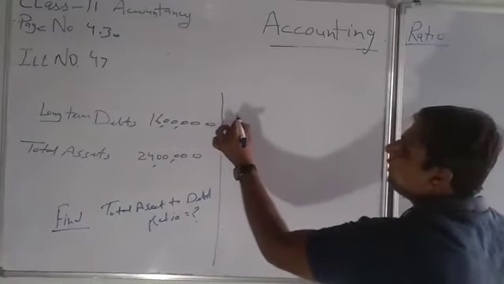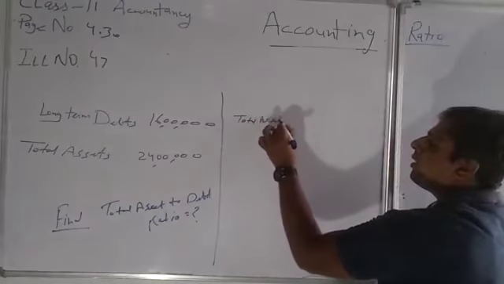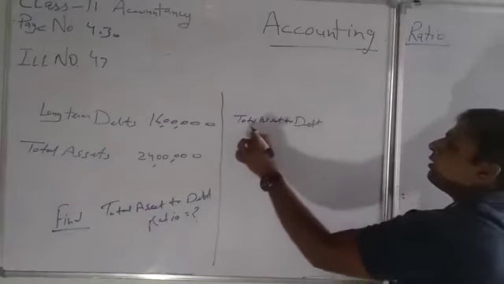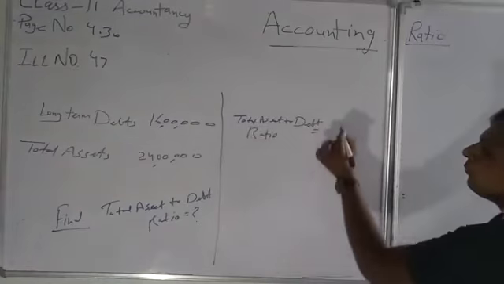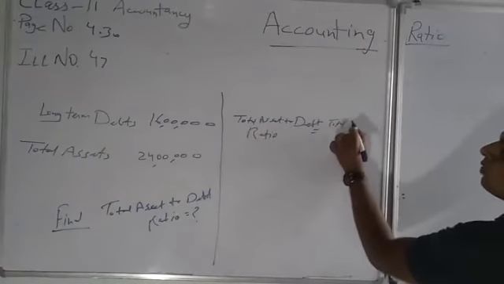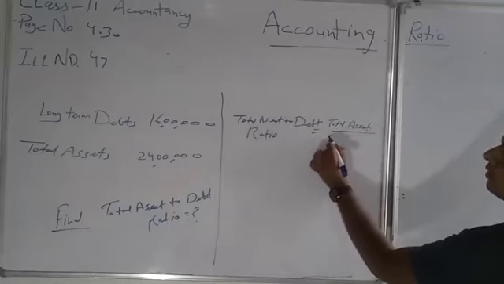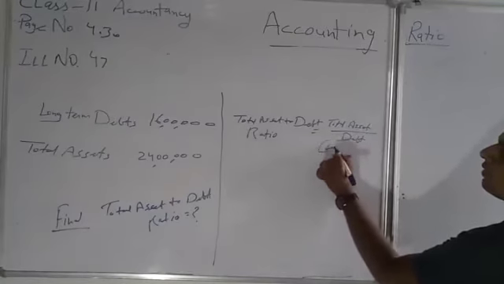How to find it out? Total asset to debt ratio is equal to total assets divided by debts, which debts?